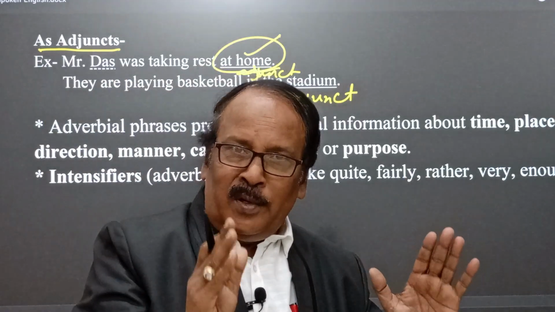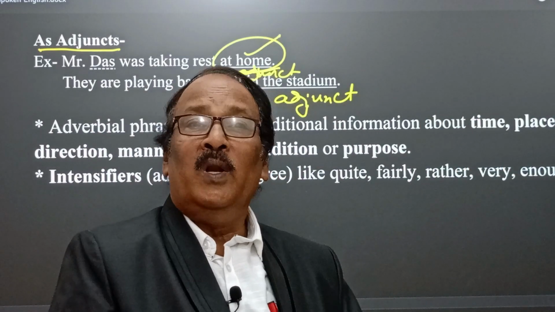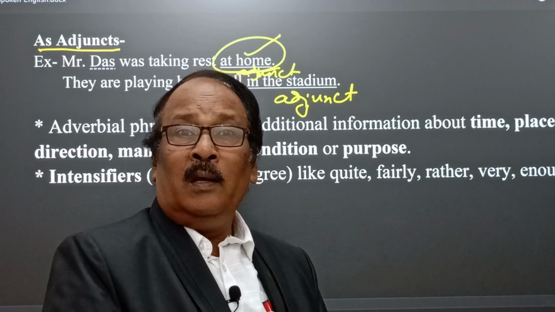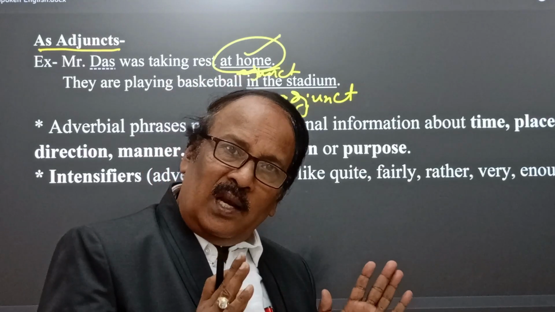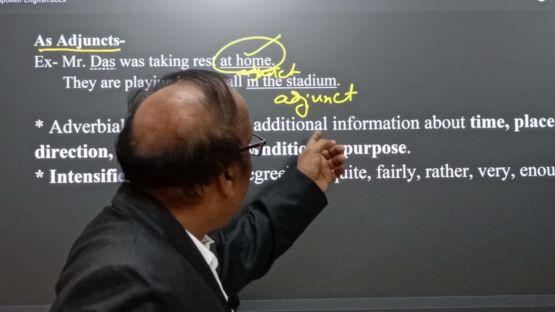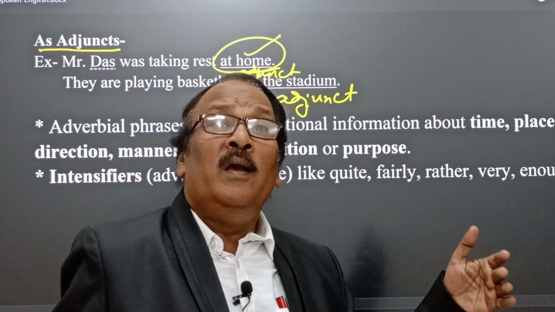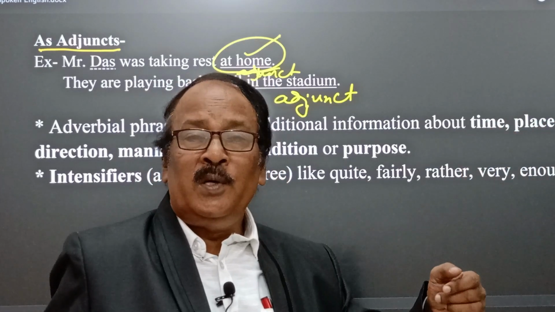Basketball. It means if we remove in the stadium, then definitely that sentence structure will not be grammatically incorrect. It will be grammatically correct. But we can give extra meaning if we say in the stadium, in the park, in the sea beach.